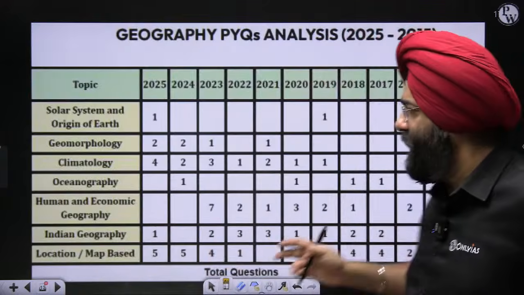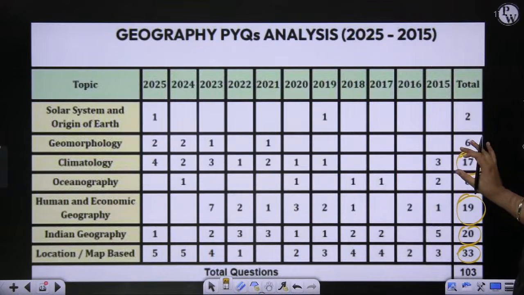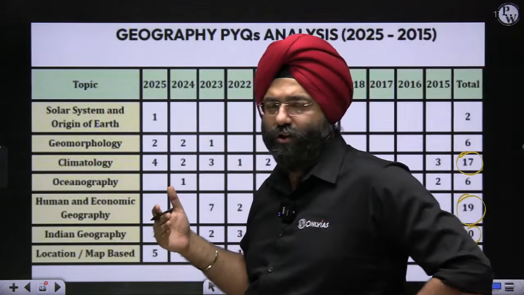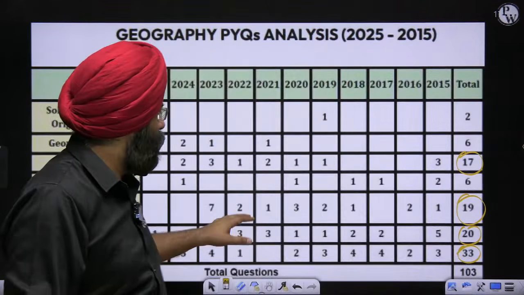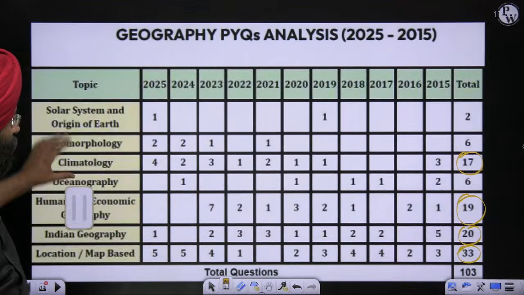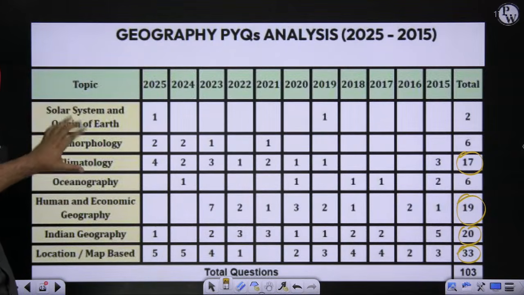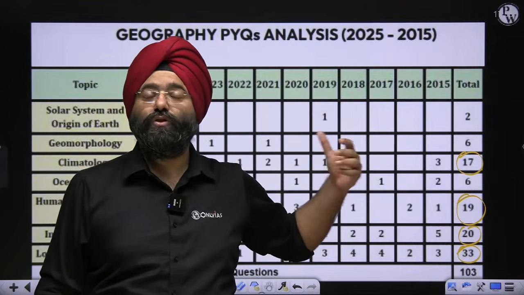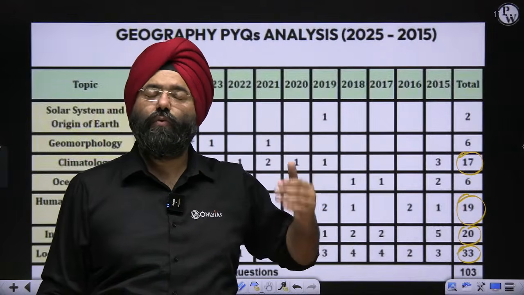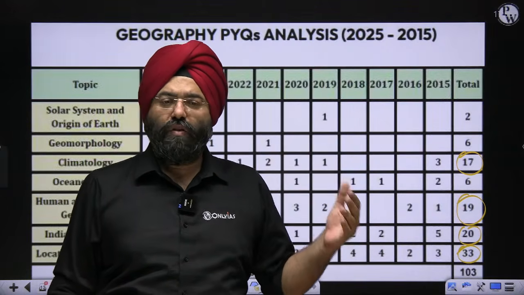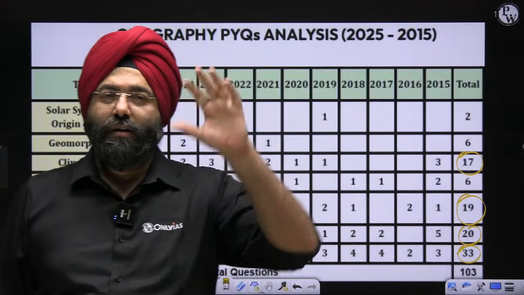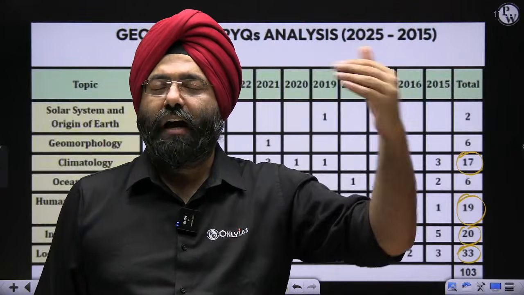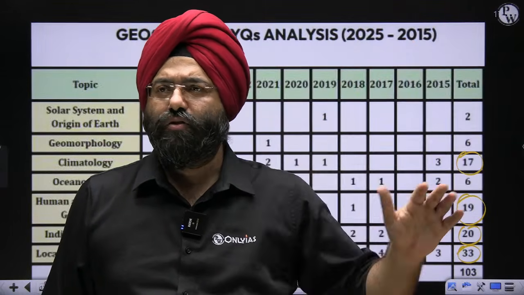That is why many people are not able to solve the questions and not able to qualify, because they miss the topic of climatology. Then, human and economic geography: very often people focus on physical geography and neglect human geography. Over the few years, more than 19 questions have come from human geography and economic geography. That is why we will focus on that also very precisely. All those who have subscribed to the batch, you will realize that the whole schedule for the next few months has been uploaded, where I am going to teach and what lecture is going to be taught. So there is no problem in that.